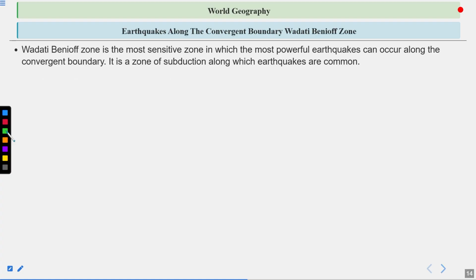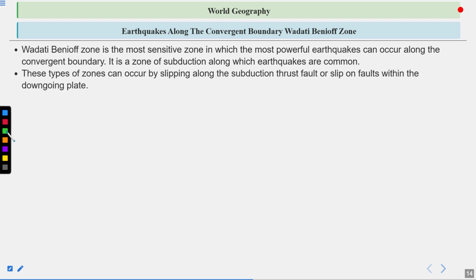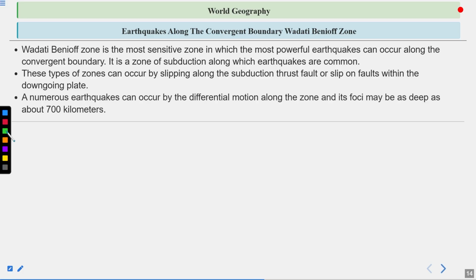Earthquakes along the convergent boundary, the Wadati-Benioff zone. The Wadati-Benioff zone is the most sensitive zone in which the most powerful earthquakes can occur along the convergent boundary. It is a zone of subduction along which earthquakes are common. These earthquakes can occur by slipping along the subduction thrust fault or slip on faults within the downgoing plate. Numerous earthquakes can occur by the differential motion along the zone, and their foci may be as deep as about 700 kilometers.